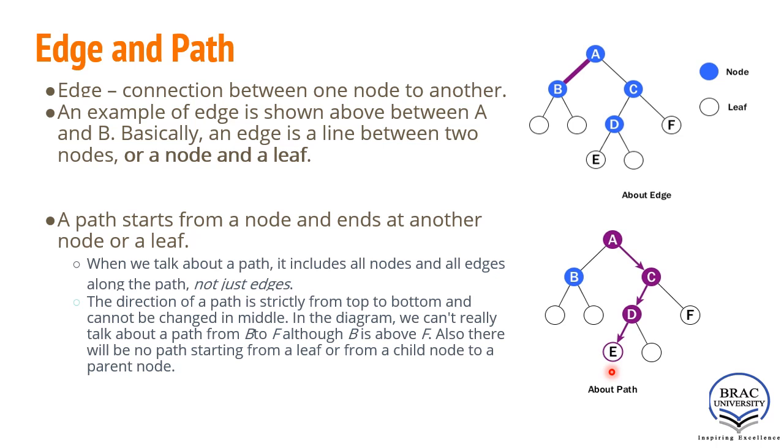Same, also there will be no path starting from a leaf or from a child node to a parent node.